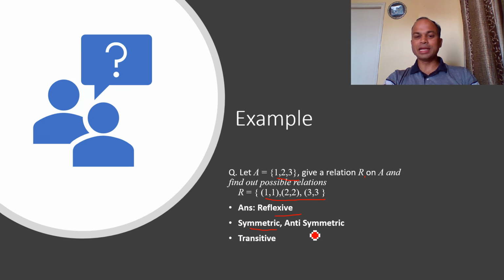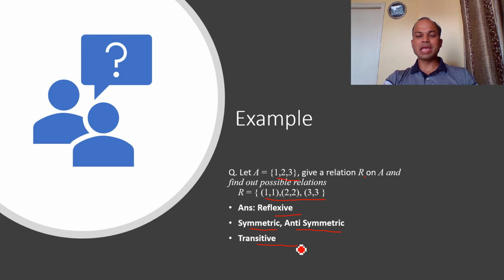If we talk about the antisymmetric property, if A is related to B and B is related to A, then A equals B. Here, A equals B for every pair. So we can say that the antisymmetric property is true. And in the transitive property, we have concluded that the equal relation supports the transitive property. So here all the pairs are in equality form, and we can say that this relation supports the transitive property.